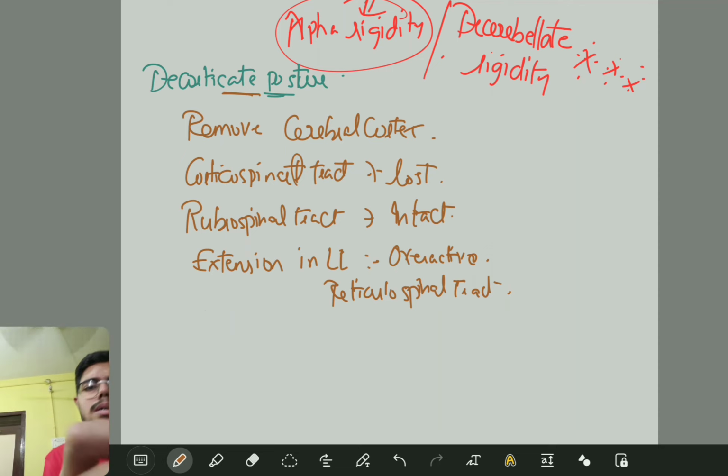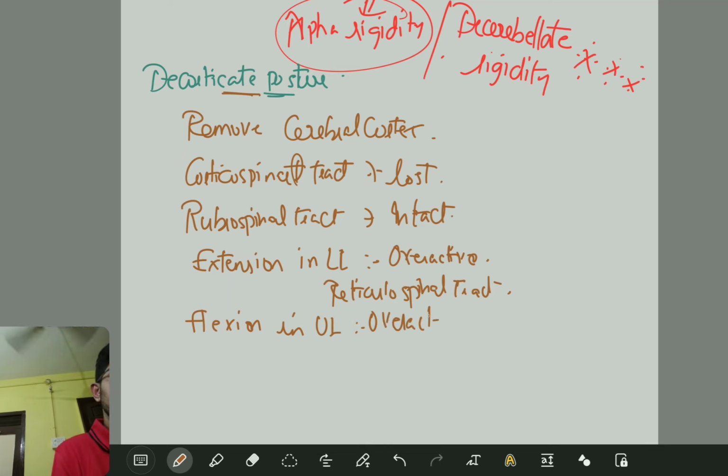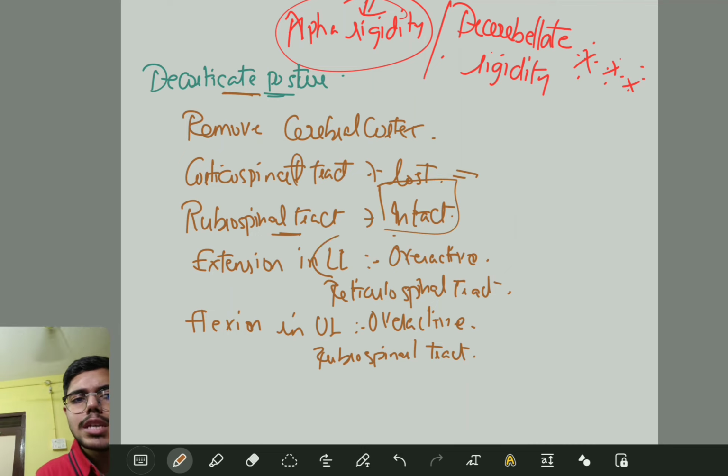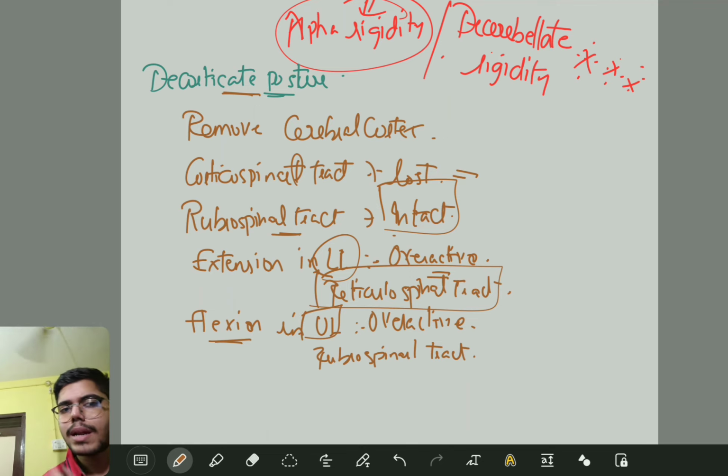Talking about flexion, yes, there will be flexion in the upper limb, and it is also overactive. It is mainly due to the rubrospinal tract. That's it. This is what you have to remember. What I told you, the corticospinal tract is lost, but only the rubrospinal tract alone will be intact. There will be extension in the lower limb which is overactive, mainly controlled by your reticulospinal tract. There will be flexion in the upper limb, overactive, mainly controlled by your rubrospinal tract. Can you understand?